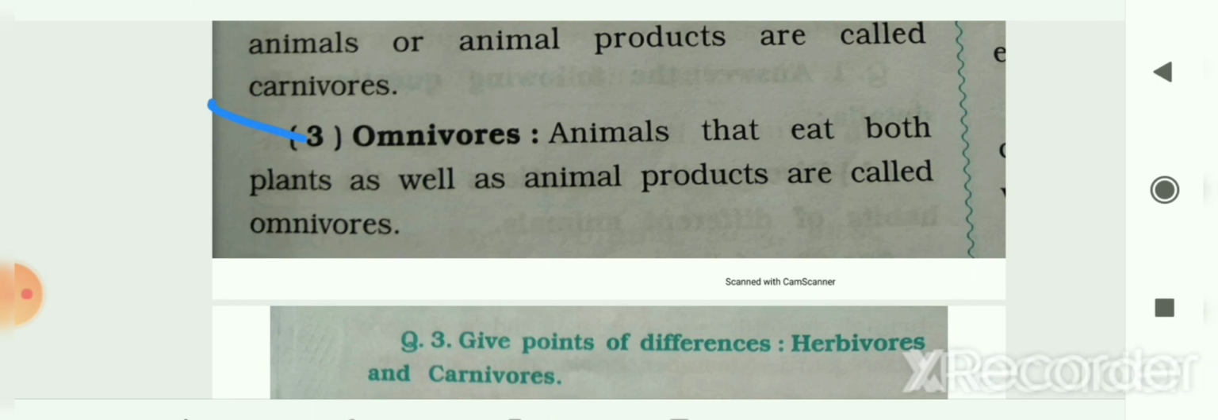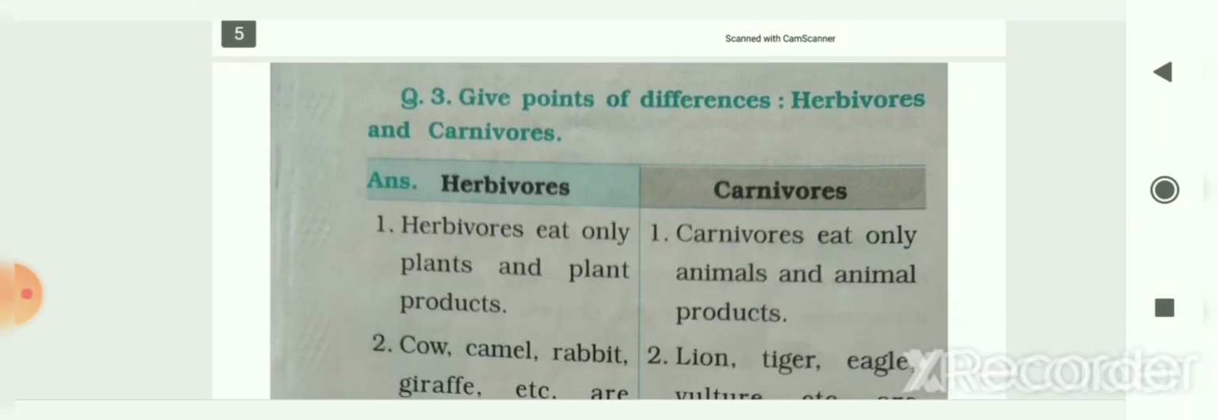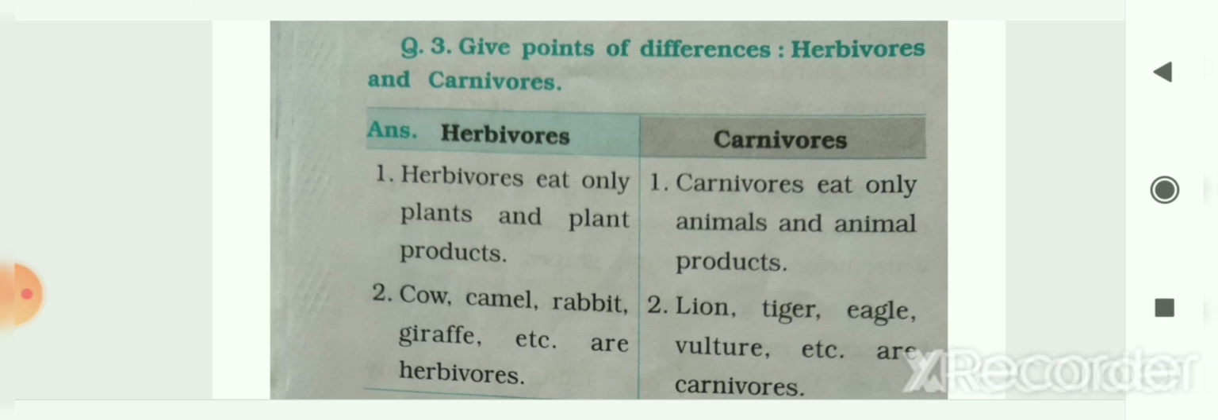So next question now, that is difference between the herbivorous and carnivorous. So first, in the herbivorous column, herbivores eat only plants and plant products, whereas carnivores eat only animals and animal products. Now example of herbivorous. So cow, camel, rabbit, giraffe, etc. are herbivorous. And in carnivorous, lion, tiger, eagle, vulture, etc. are the carnivorous.